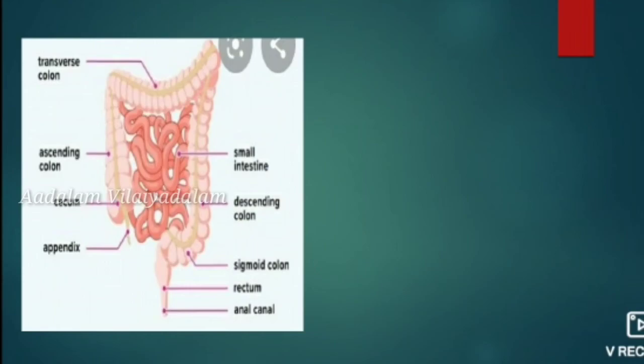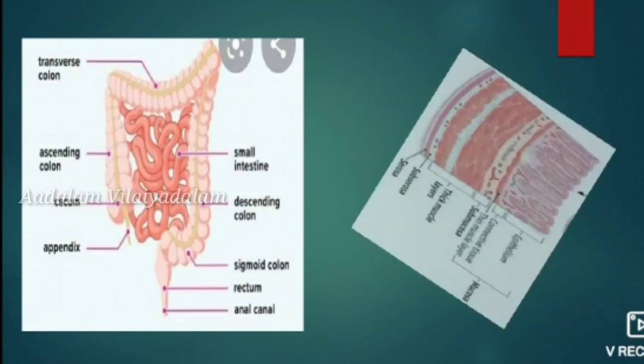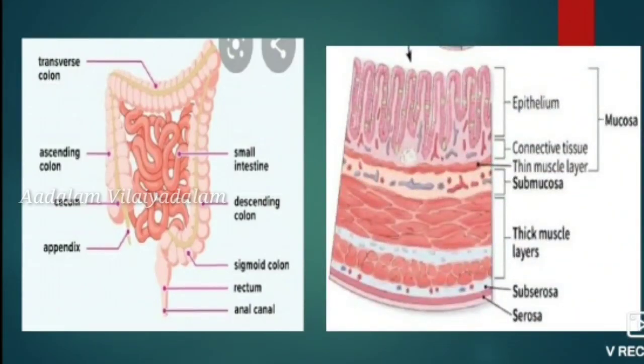The nutrients absorbed by the intestine are also connected to the brain through nervous tissue, so the energy can be transported to the brain via the nervous tissue. So the intestine is made up of these four types of tissues: epithelial, connective, muscular and nervous tissue.